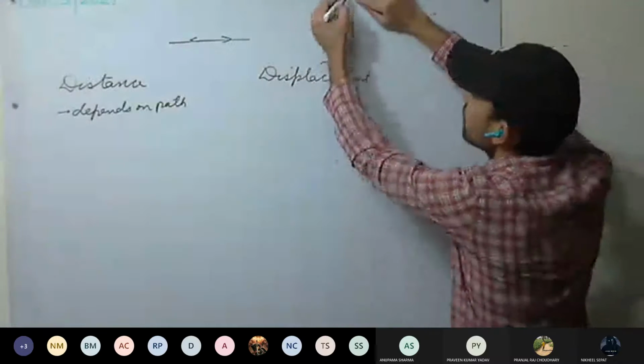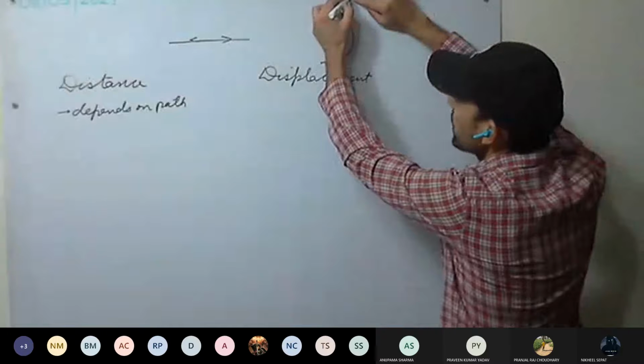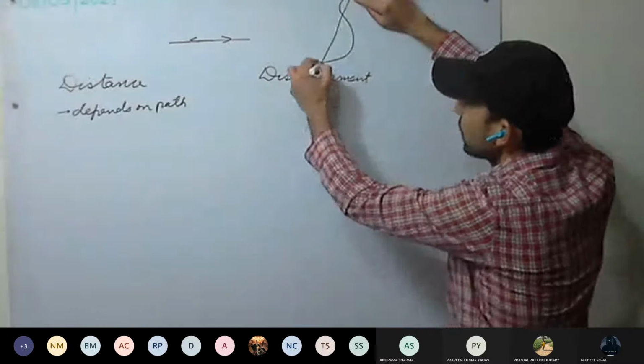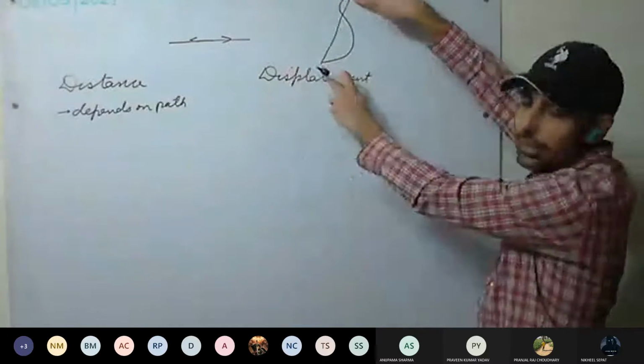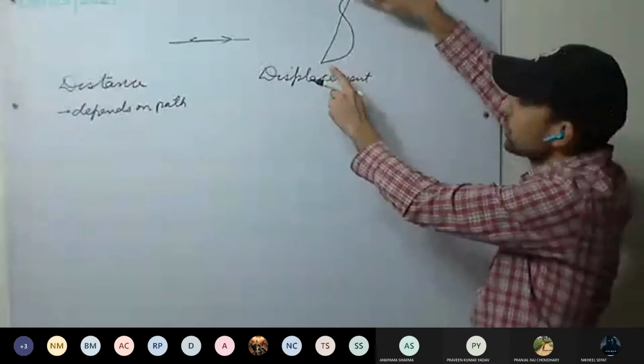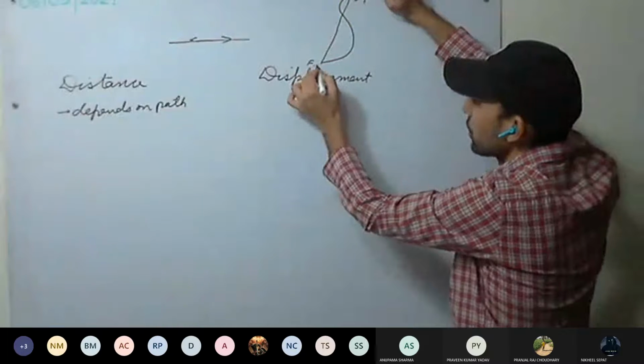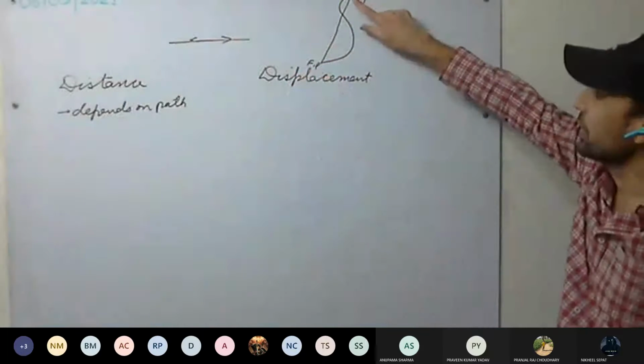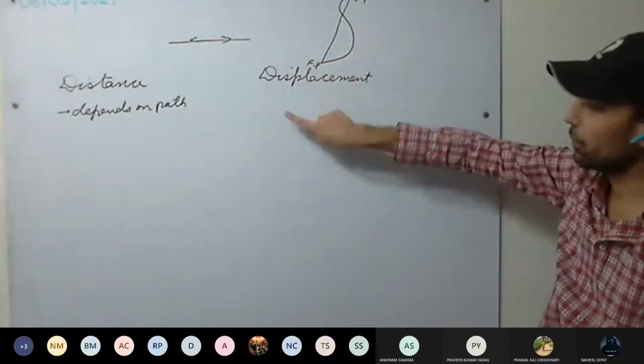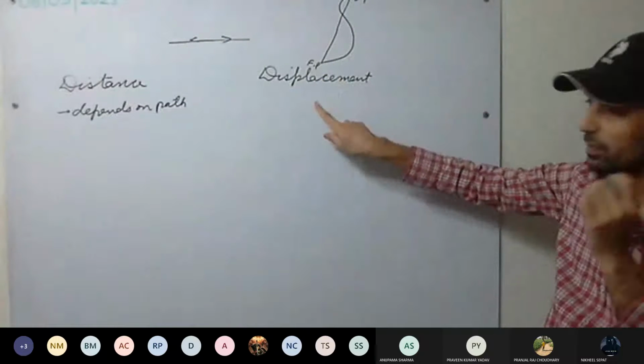But what is displacement? It's the shortest distance between the initial and the final position. The shortest distance will be the straight line. If this is the initial position and this is the final position, the shortest distance between them will be our displacement.